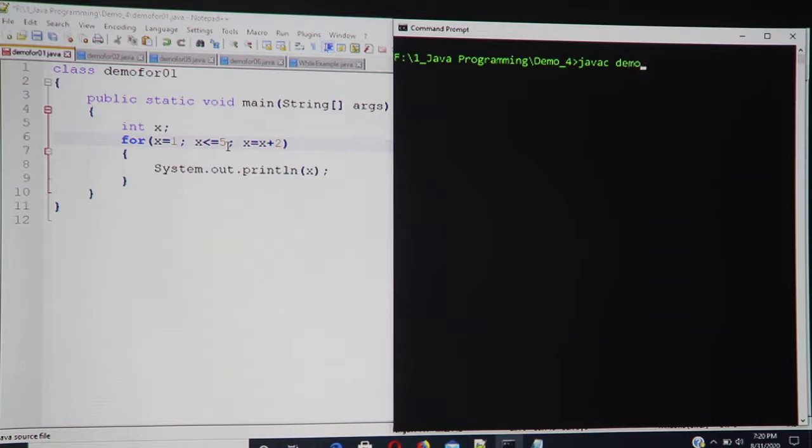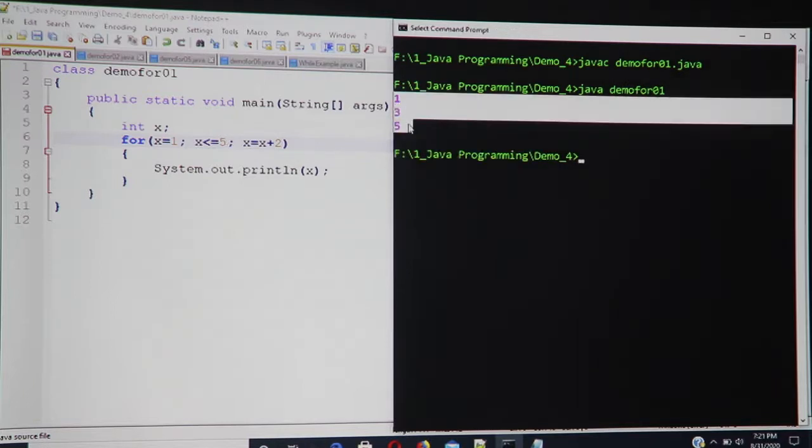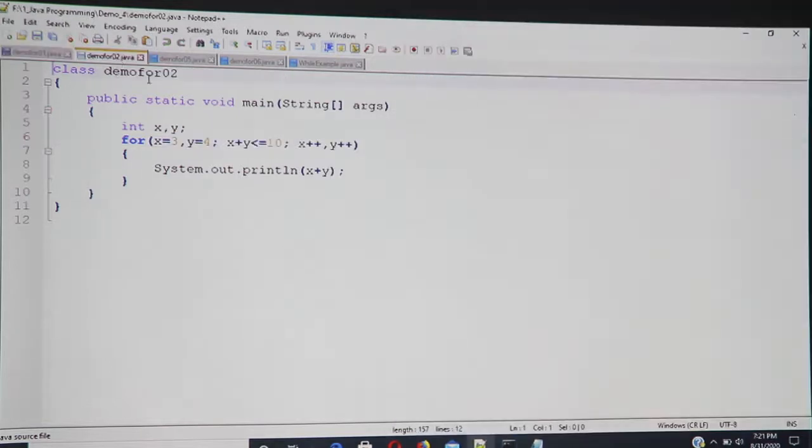I am just compiling it, demo, and then I will execute it. And if you see, there it is, 1, 3 and 5 gets printed. So after 3 iterations, the loop comes out because the condition fails. Let us now quickly see the second program.